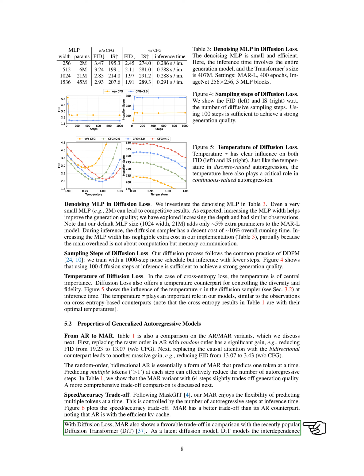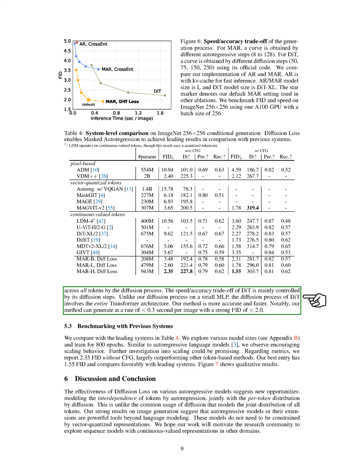Additionally, when incorporating diffusion loss, MAR exhibits a more favorable trade-off than DiT, a popular model that captures token interdependence through a diffusion process across all tokens. Unlike DiT, which involves the entire transformer architecture in its diffusion process, our method achieves better accuracy and speed by employing a smaller MLP for diffusion. Remarkably, our model can generate results in less than 0.3 seconds per image with a strong FID score below 2.0.